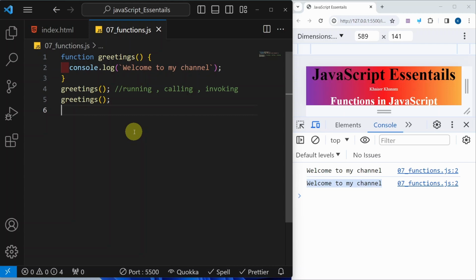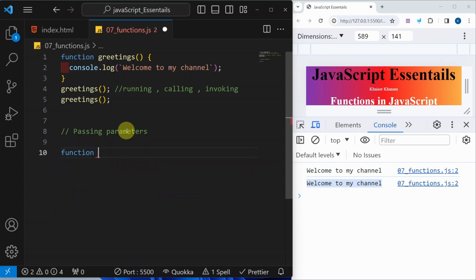Similarly, for functions also, we can pass the data and in return they will give us the result back. Just remember functions as a machine. Based on your input, it will give us the result. Let us create that. I will just write passing parameters.